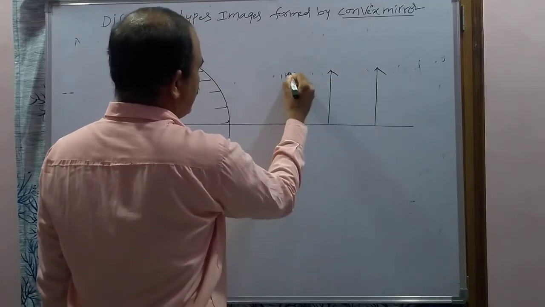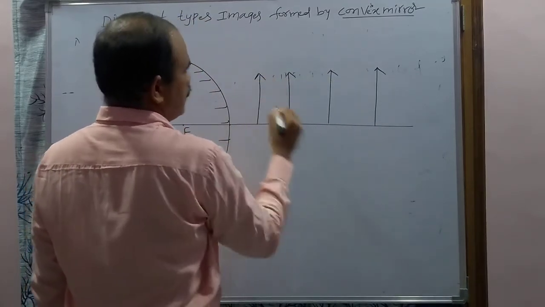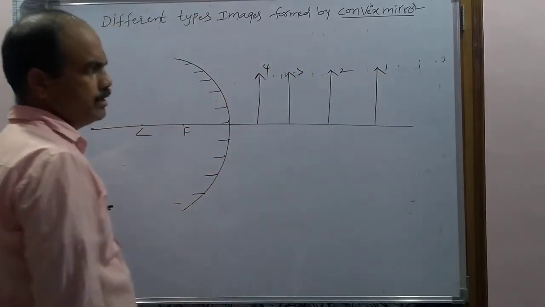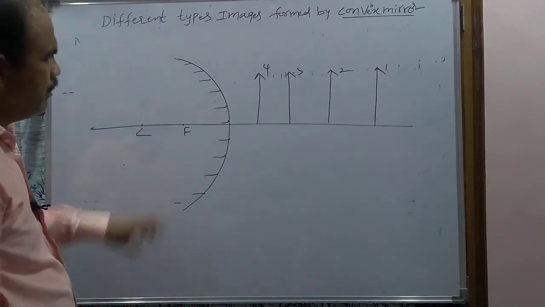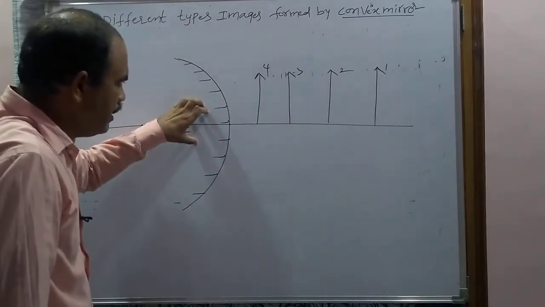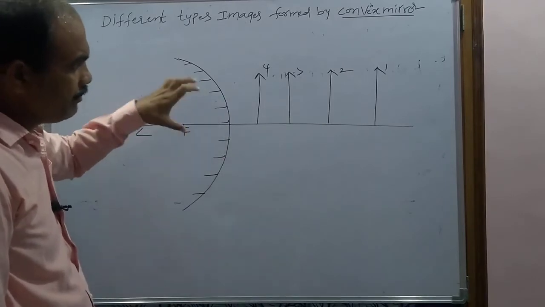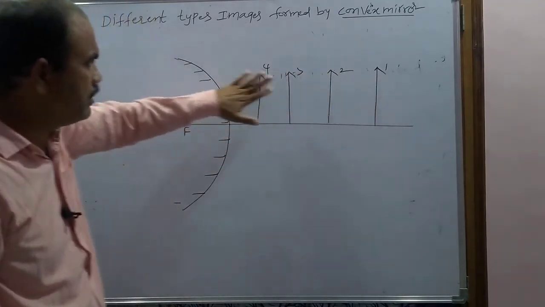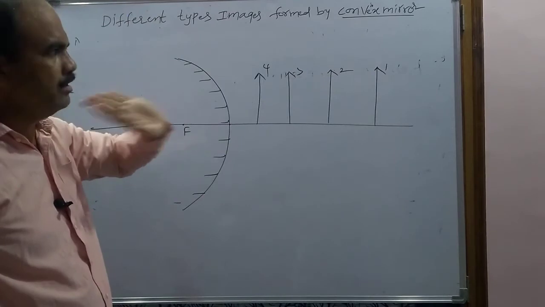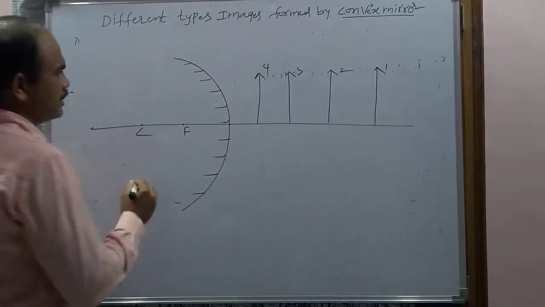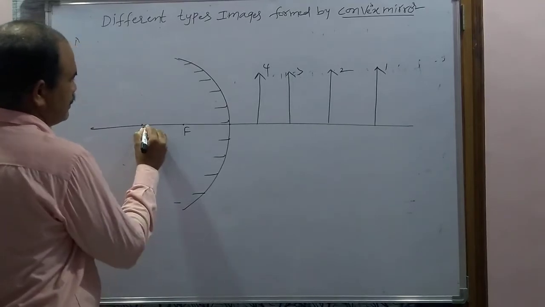So how many objects am I taking? 4 objects. So this is the first object, the second object, third object, fourth object. Now how does this convex mirror form the image of these objects? They will look like this. So the image will be like this.